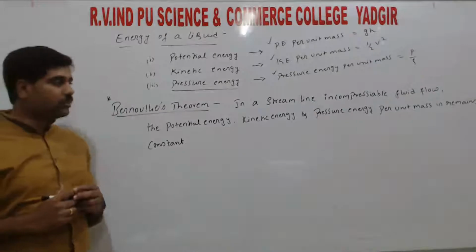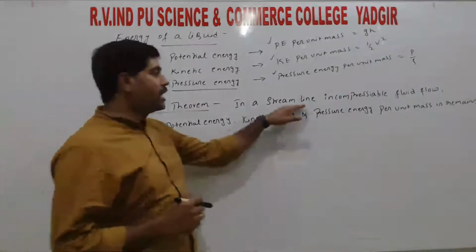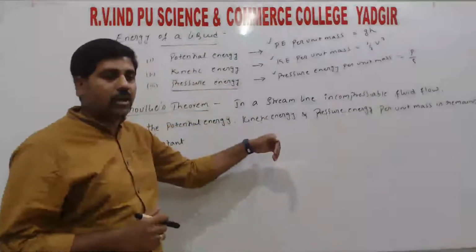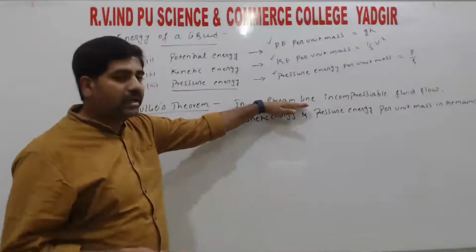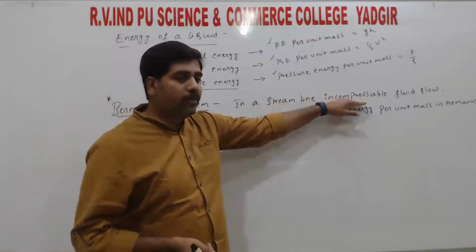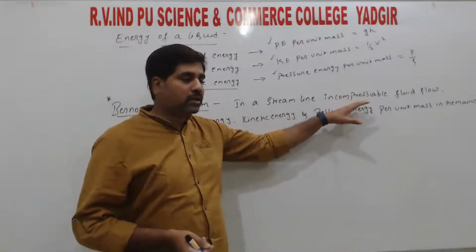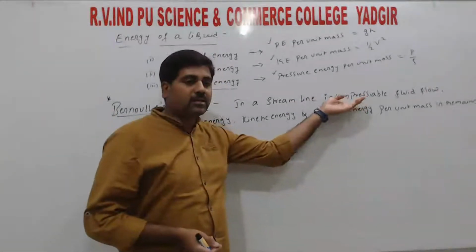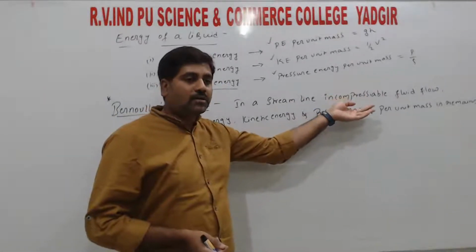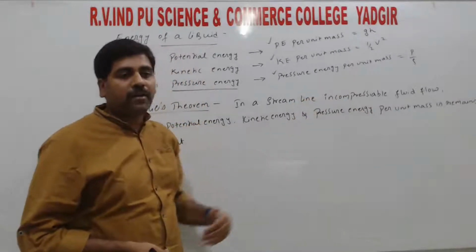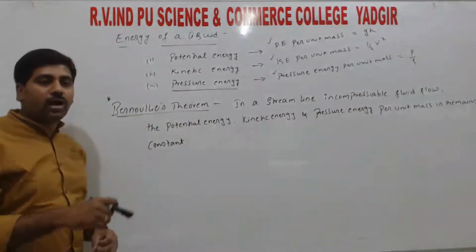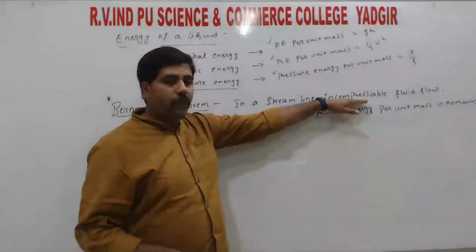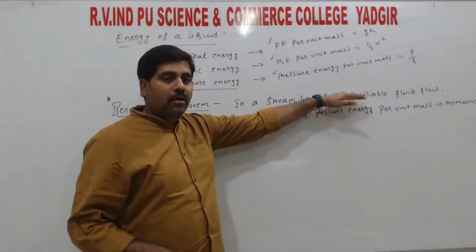So the statement is very simple. So in a streamline incompressible fluid flow. So since we are studying fluids in motion, maximum we are considering the streamline flow and the incompressible flow. So when fluid is moving, we have streamline flow along with incompressible. Incompressible means the density always remains constant and streamline means the velocity at a particular point remains constant. So at a particular point the velocity is constant, and in the fluid flow the density is always constant.